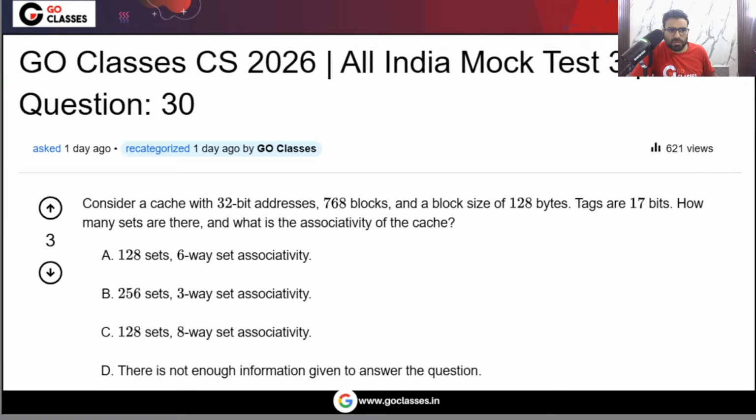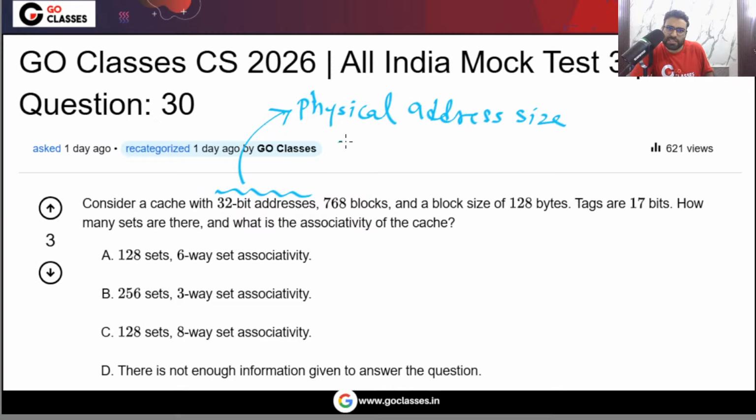This is another question from computer architecture and organization, based on cache memory. The question says to consider a cache memory with 32-bit addresses. Remember, when we say 32-bit addresses, we are talking about the physical address. So this is the physical address size, which means the main memory address size.